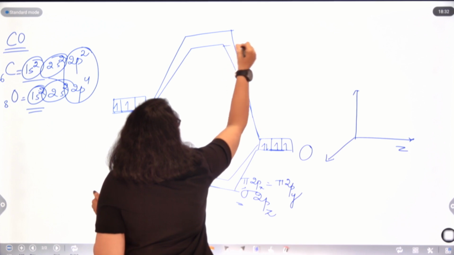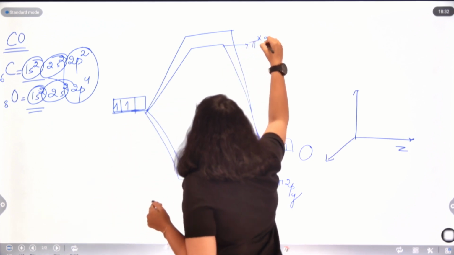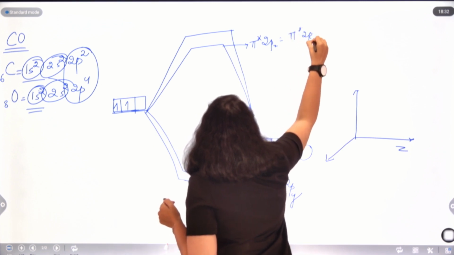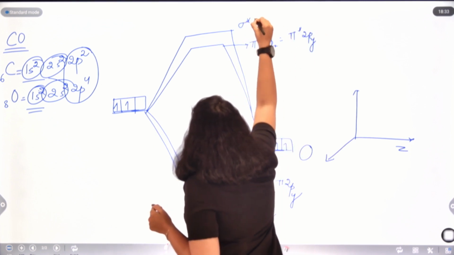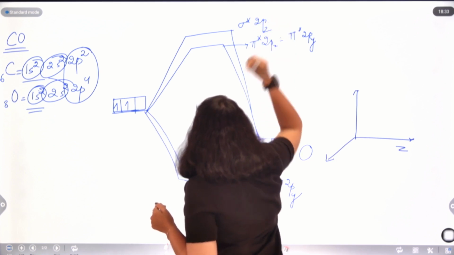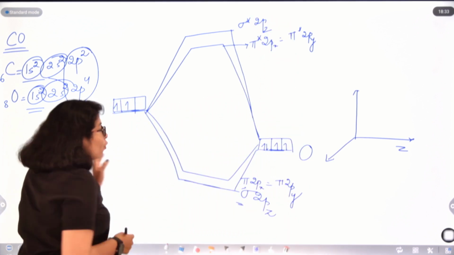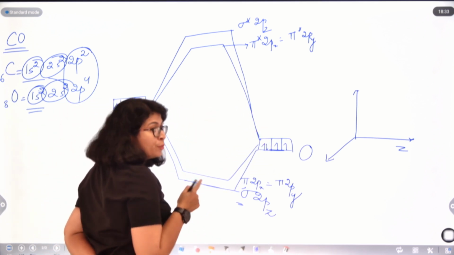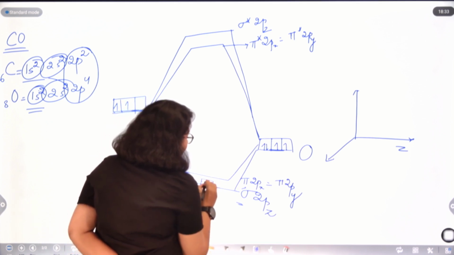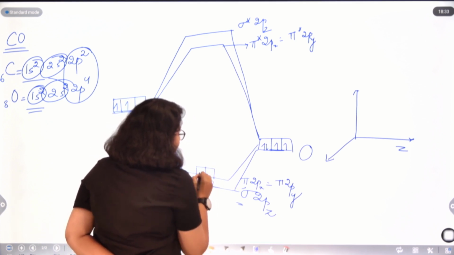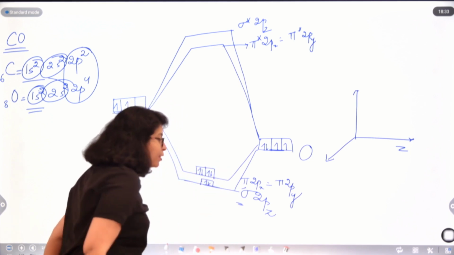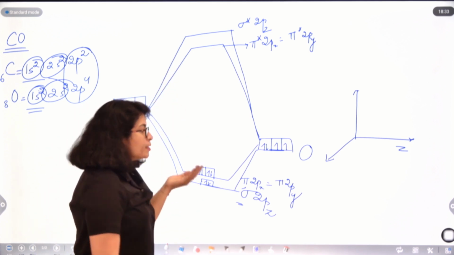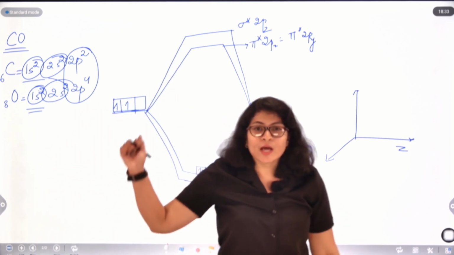So here this will be pi star 2px, pi star 2py, and this will be sigma star 2pz. How many electrons are there? 4 from oxygen and 2 from carbon, right? So I have to distribute 6 electrons. Here 1 orbital is there, 2 gone. Here 2 orbitals are there, so 6 electrons are occupied here and 0 in the antibonding state. Okay, so this will basically be the molecular orbital diagram for carbon monoxide.